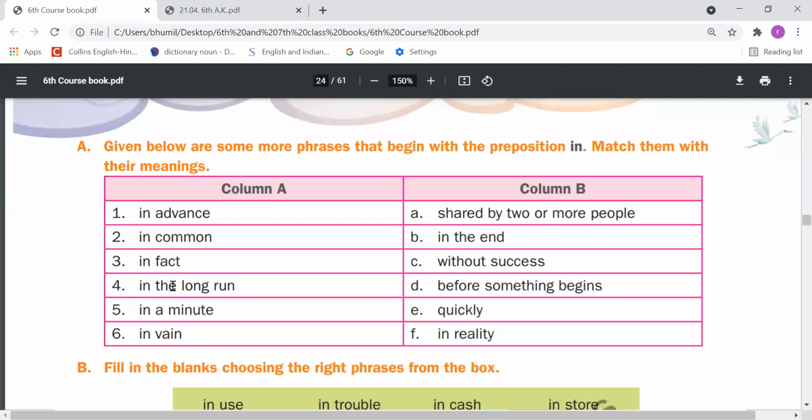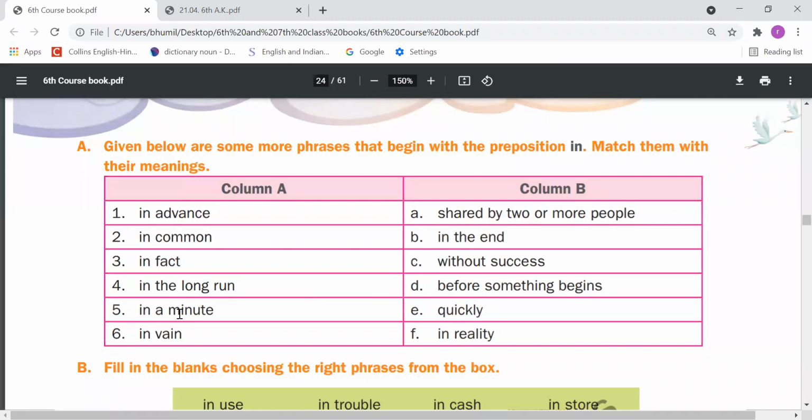Phrase number 4, in the long run. In the long run, this matches with B, in the end. In the long run means in the end. So you can say that in the long run you will win the match, or you can say in the end you will win the match.